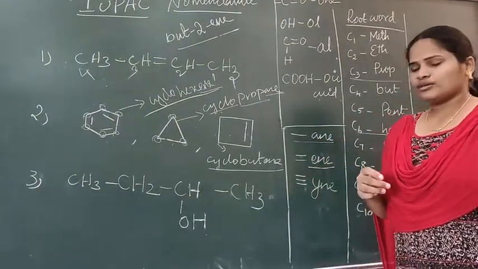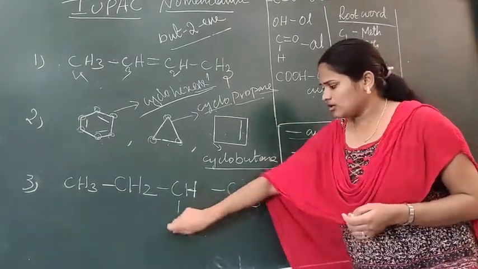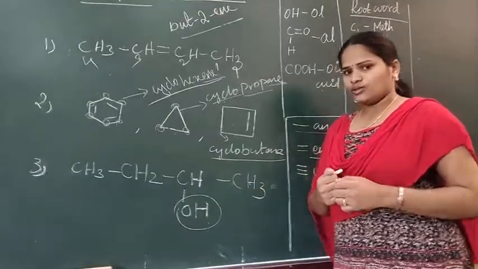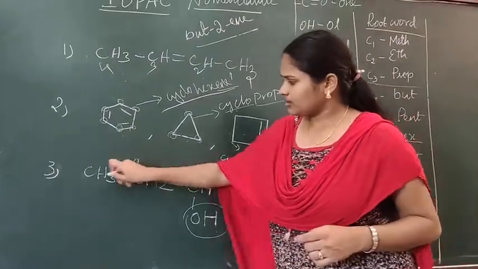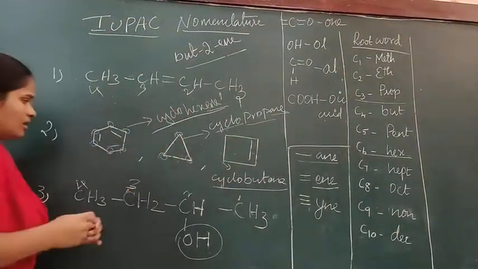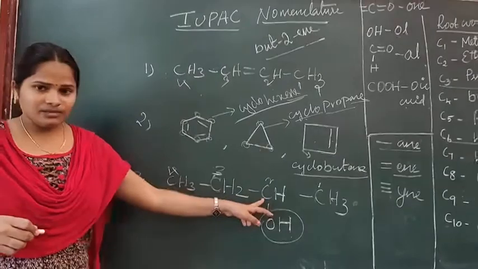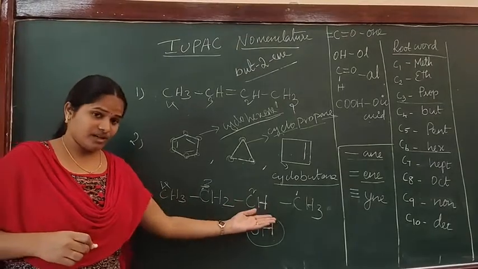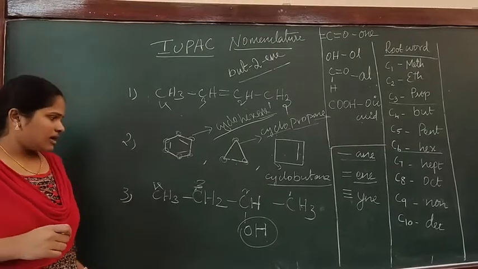Finally, I will give one more example with a functional group. What is the functional group we have here? Alcohol. We have one functional group, as I already told you. The carbon attached to the functional group should get the lower number. So I can start from here: 1, 2, 3, 4. If I started from the other side, it would become 3, but now it has 2. So I should always give numbers from there, because then it gets the lower number. Now we have alcohol as the functional group.